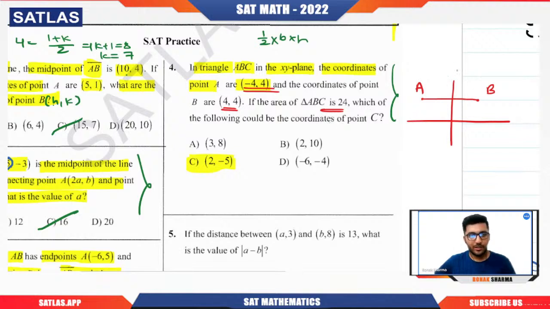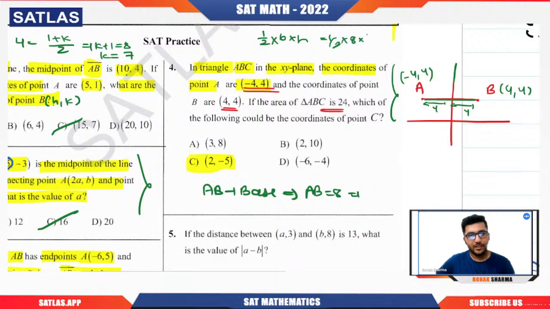Now we know one thing. If we go for the base AB, why am I assuming AB as the base? Because wherever C is, we'll then calculate the height. If I assume AB to be the base, what is the length of base AB? If this is 4 comma 4 and this is minus 4 comma 4, this is 4 and this is also 4, so AB is 8. We know that area is 1 by 2 into base into height, so 1 by 2 into 8 into height should be 24. 2 times 4 is 8, so the height should be 6.